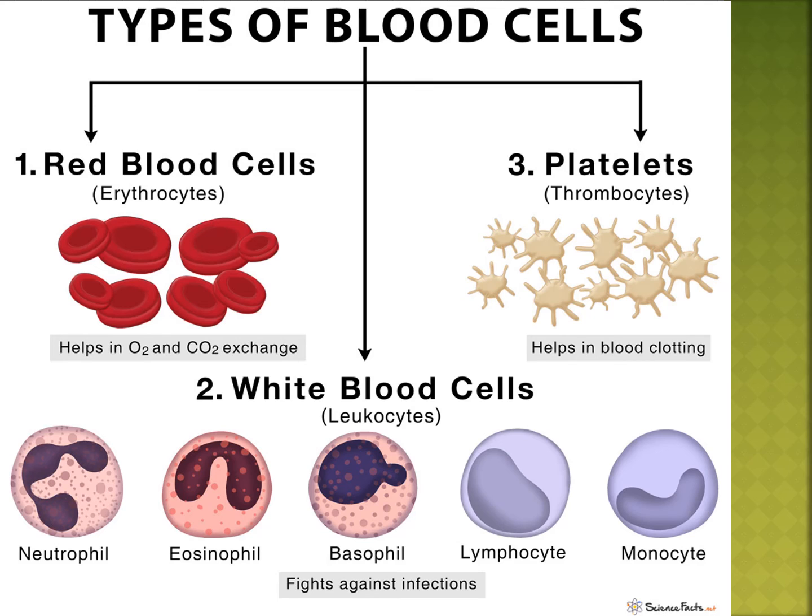RBC: everybody see the picture? Its other name is erythrocytes. RBC, erythrocytes, red blood corpuscles. Next you see white blood corpuscles, otherwise leukocytes. Next, platelets, that is thrombocytes, otherwise platelets. These all flow in blood vessels.